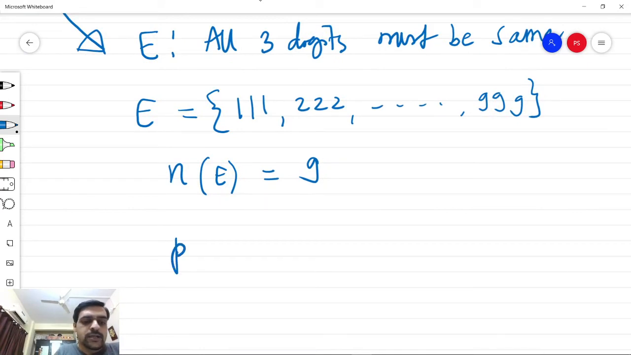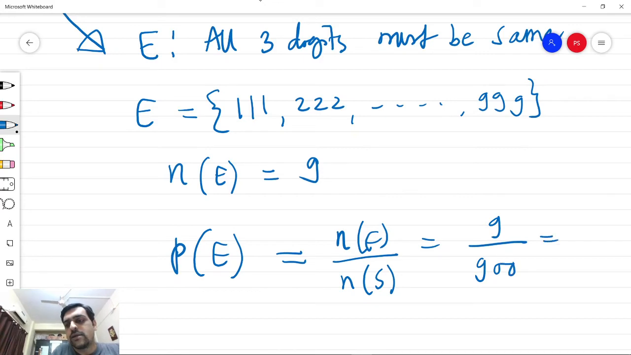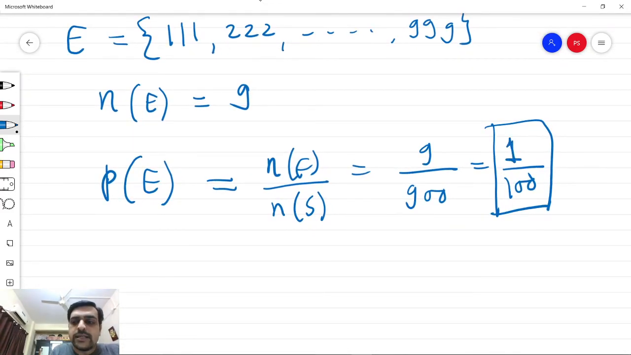So the probability that a 3-digit number chosen is such that all the digits of it are the same will be n of E divided by n of S, which is 9 upon 900, which is 1 by 100. So there is a 1 in 100 chance that a number chosen at random, which is a 3-digit number, comes out to be such that all of its digits are the same. So this is how we find out the probability of some simple events.